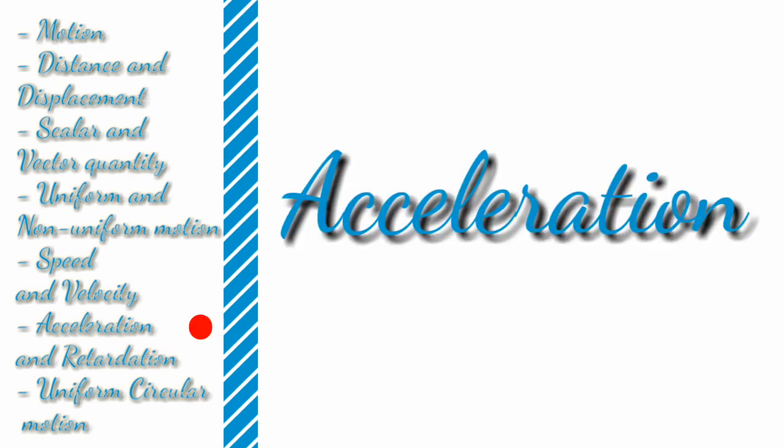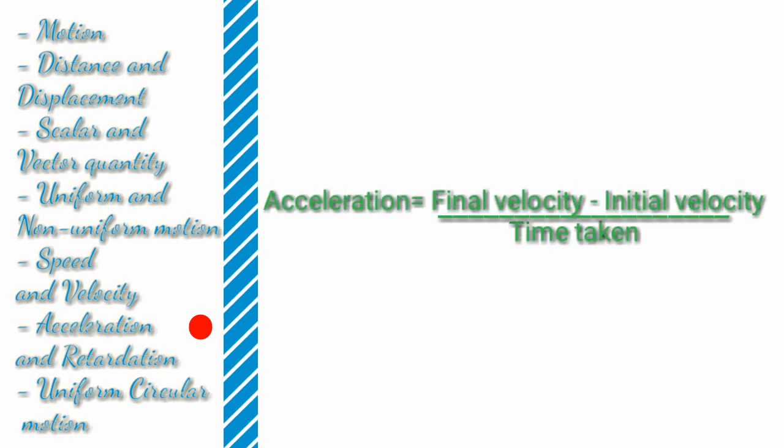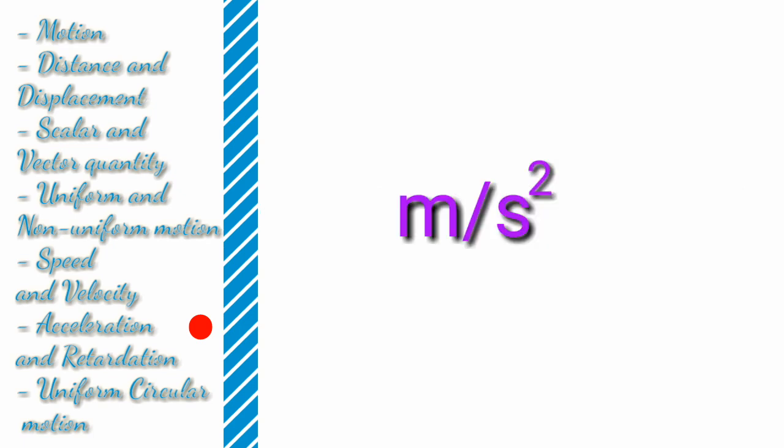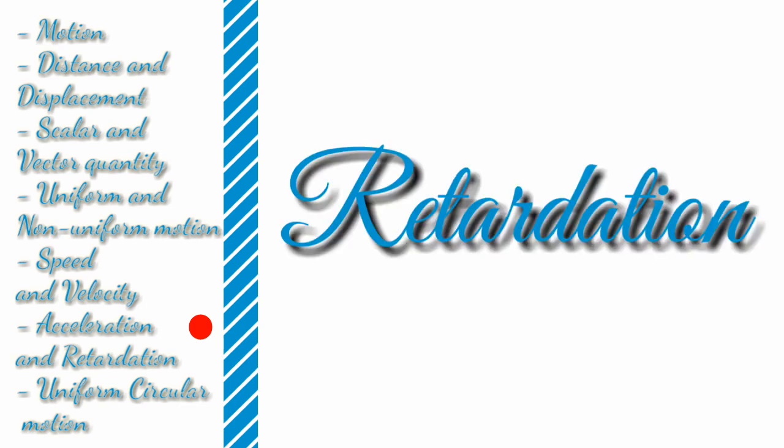So now it's the turn for acceleration. Acceleration of a body is defined as the rate of change of its velocity with time. The formula for acceleration is acceleration equals final velocity minus initial velocity upon time taken. The SI unit for acceleration is meters per second square. And retardation is actually acceleration with a negative sign.